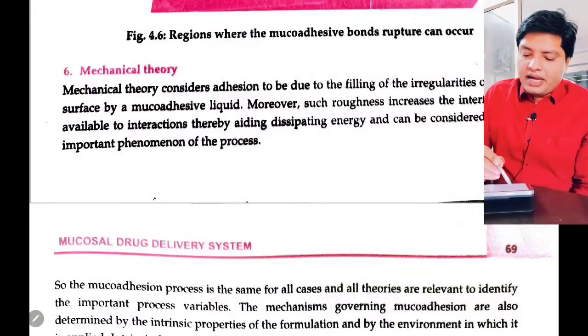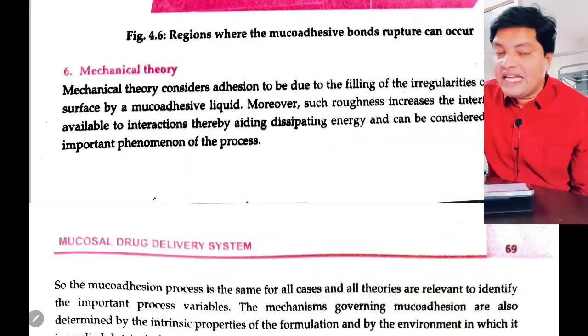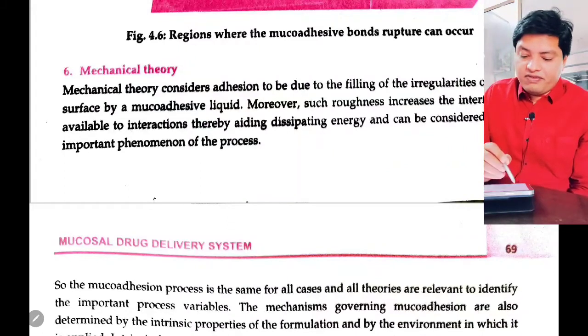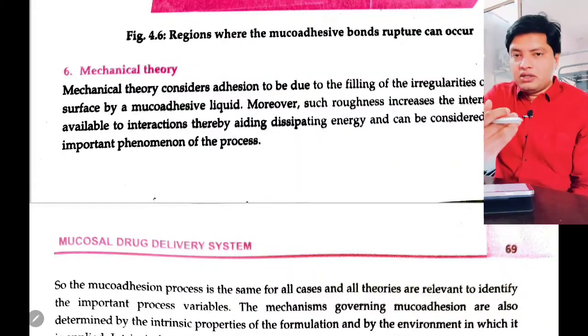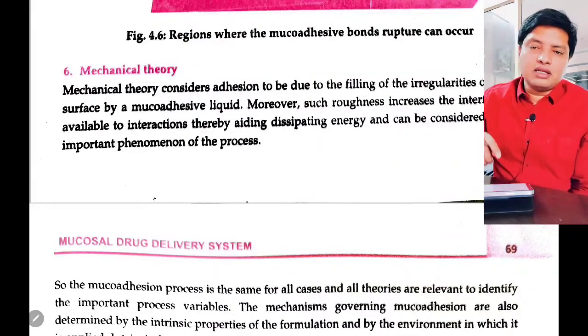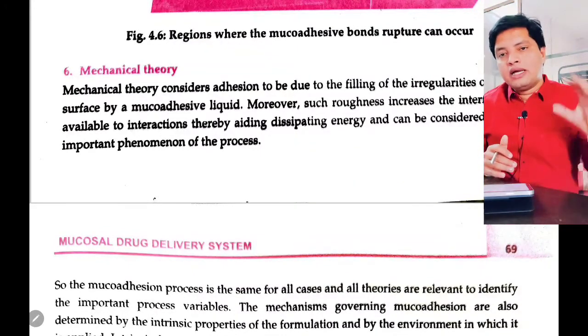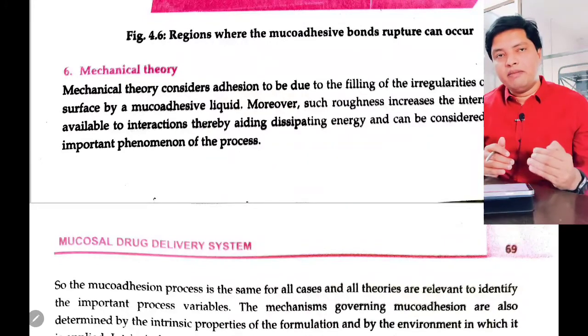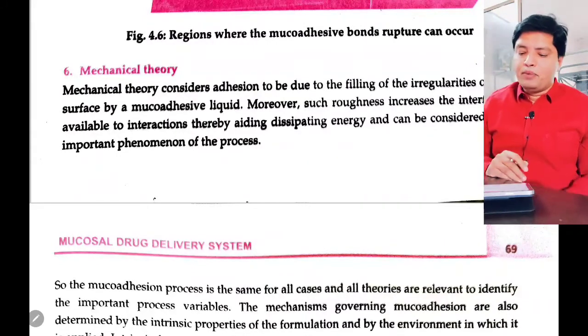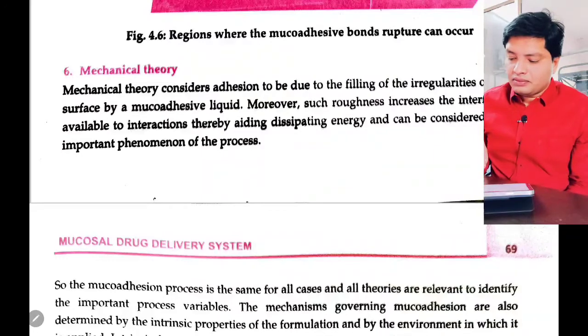See, the mechanical theory considers the adhesion to be due to filling of irregularities on the rough surface by mucoadhesive liquid. There will be irregularities on the rough surface of your mucoadhesive dosage form. This irregular rough surface is being filled by the mucoadhesive liquid.